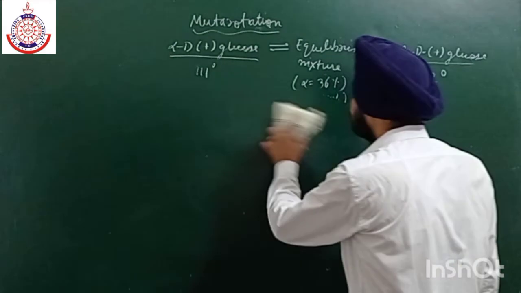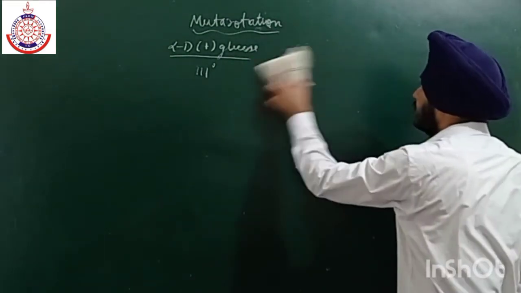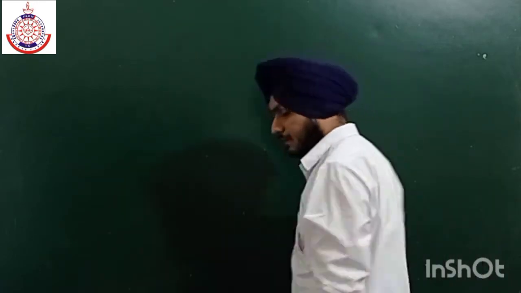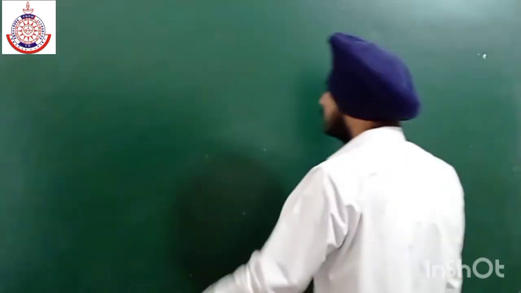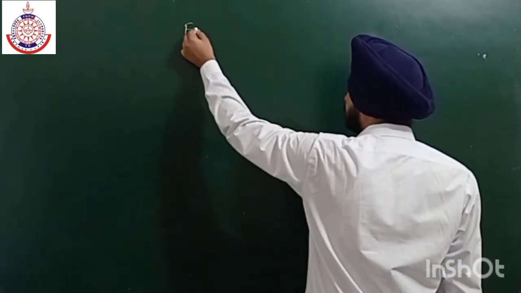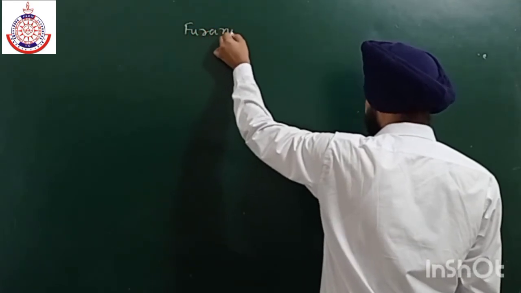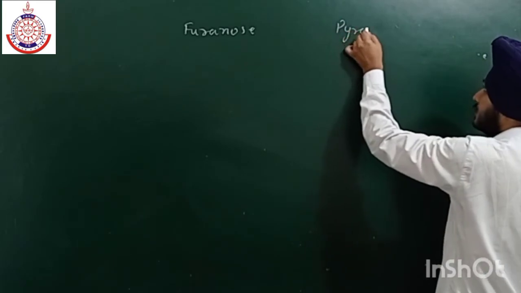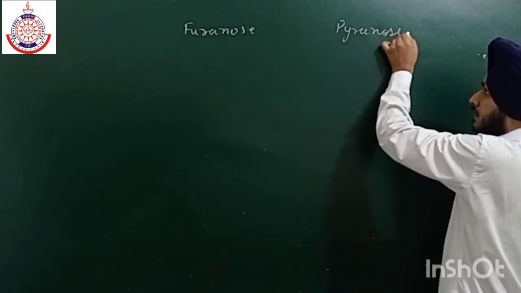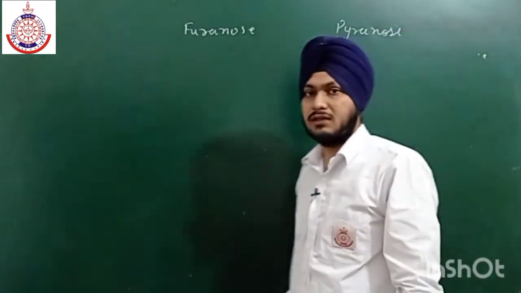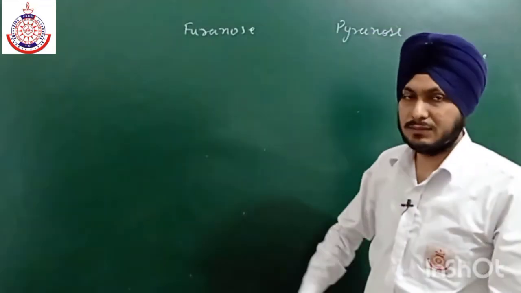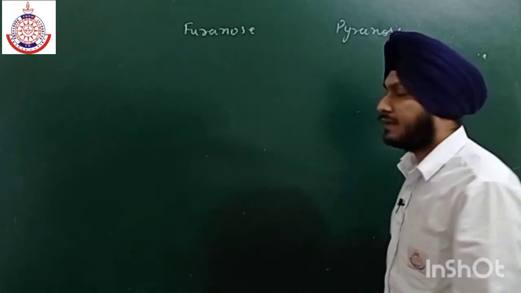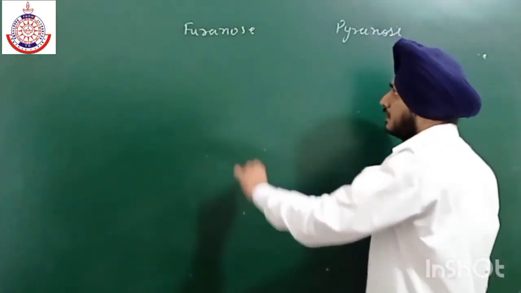There are two types of closed structure depending upon the number of atoms which are present. The first one is furanose, and similarly the second one is pyranose. Their names depend upon their structure, and they have a similar structure to the compounds furan and pyran.